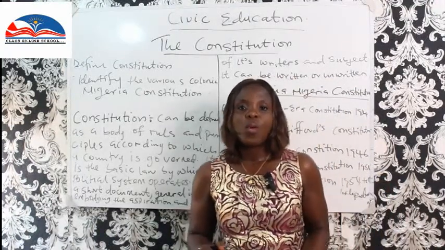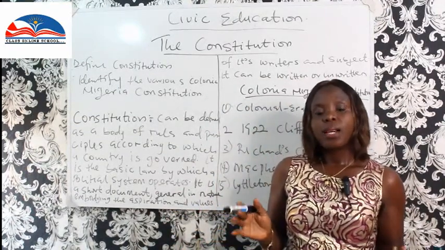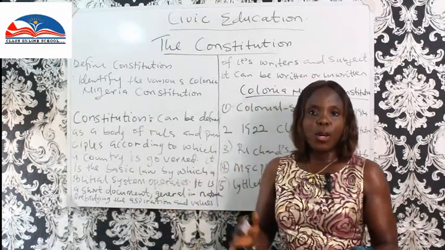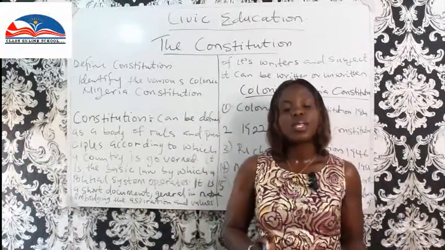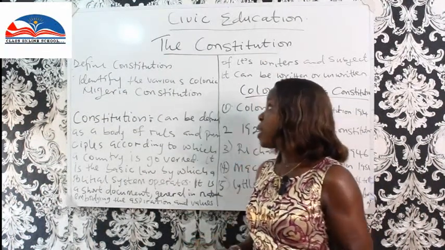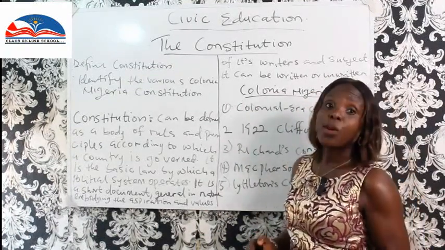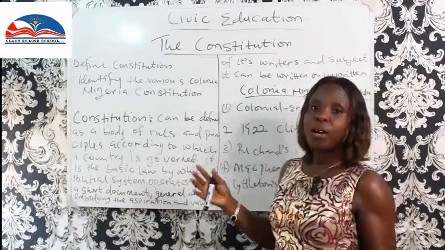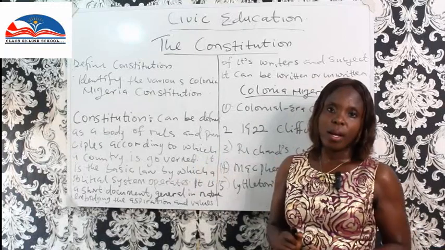You see it? So whatever is done in a country politically, the Constitution contains how it is going to work. The rules, the laws, the principles, the regulations governing the political system are all written in the Constitution. So our first objective is to define Constitution. I know by now you will understand what a Constitution is, and you will be able to define it. Remember that it can be defined as a body of rules and principles that governs a country. If that's what you remember, it's okay.